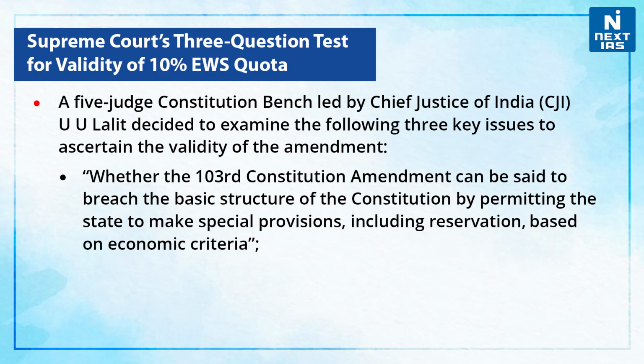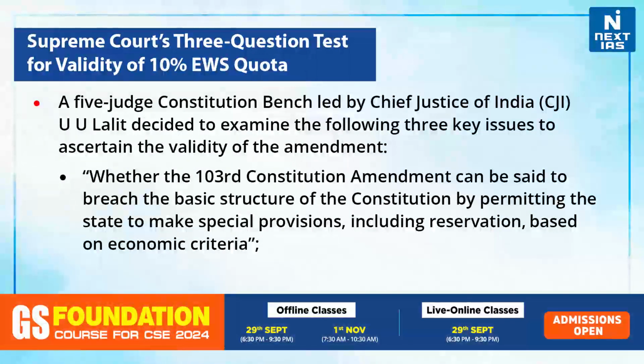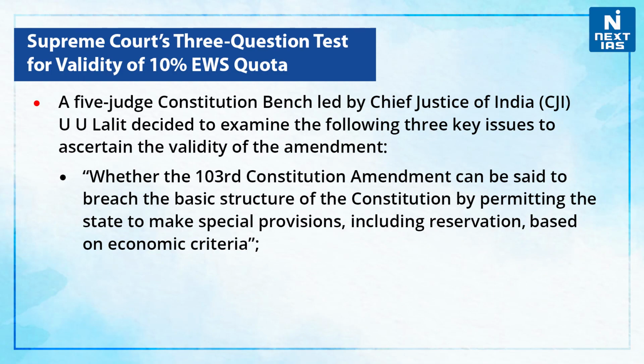Now let us discuss the Supreme Court's 3-question test for validity of the 10% EWS quota. A 5-judge constitution bench led by Chief Justice of India UU Lalit decided to examine the following 3 key issues to ascertain the validity of the amendment. First of all, whether the 103rd Constitution Amendment can be said to breach the basic structure of the Constitution by permitting the state to make special provisions including reservation based on economic criteria.